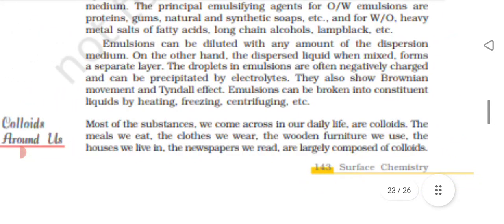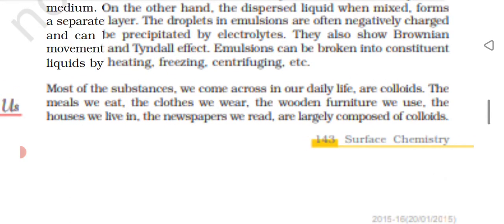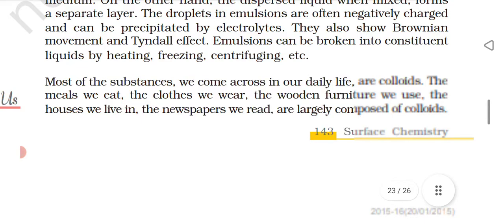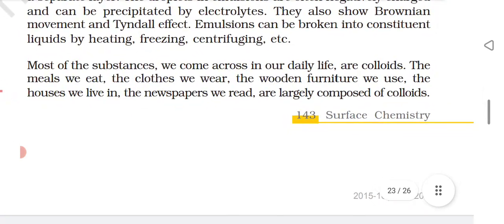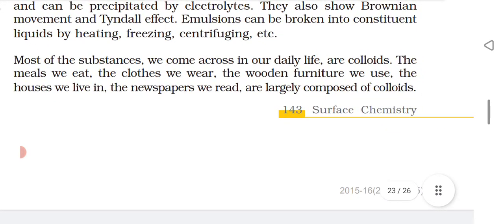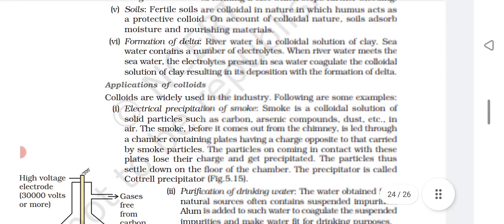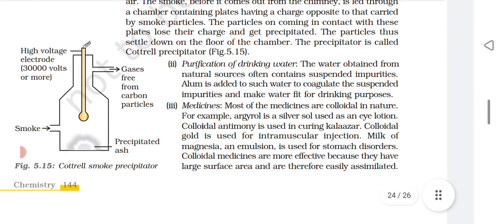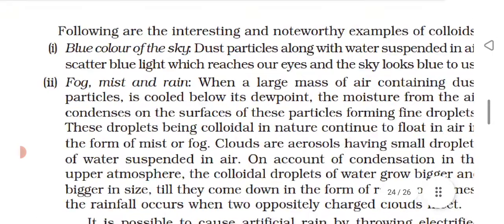Okay, colloids around us. Most of the substances we come across in our daily life are colloids. The meals we eat, the clothes we wear, the wooden furniture we use, the houses we live in, the newspapers we read are largely composed of colloids. And some examples are mentioned here. We will try to take as many as possible. Okay.